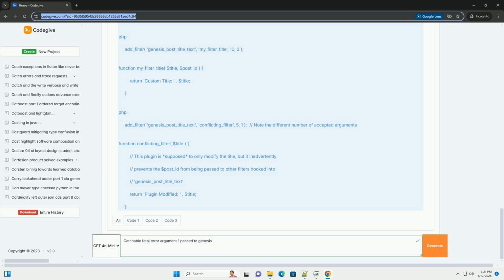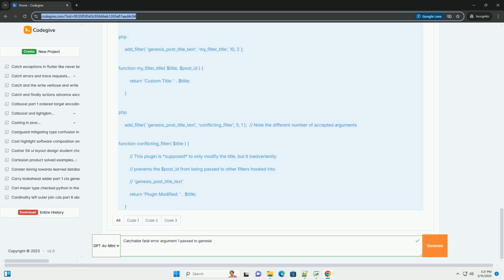Scenario 4, plugin conflict, example. Suppose a plugin modifies the arguments passed to a Genesis filter, causing an error. This is a more complex scenario, but here's the basic idea. Genesis filter, simplified. Conflicting plugin, simplified. In this case, the plugin hooked at priority 5 is only accepting one argument, $title.